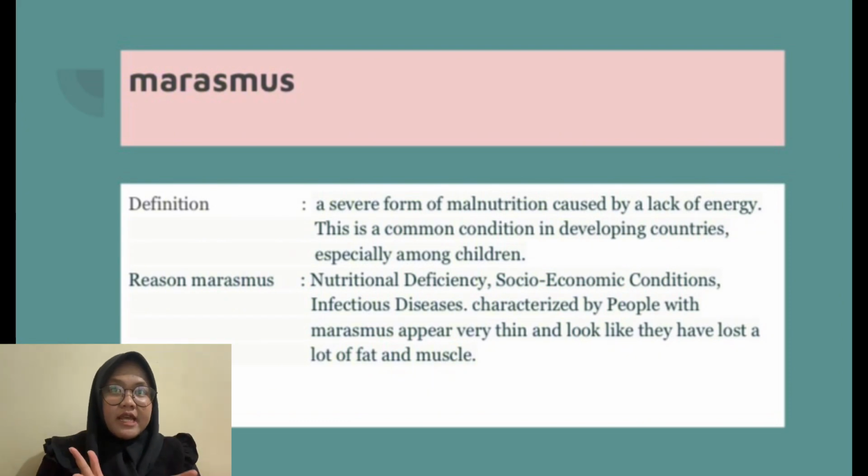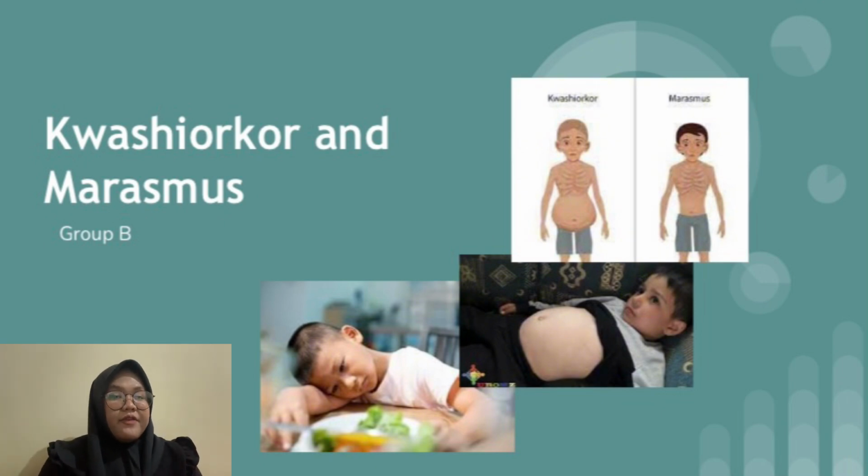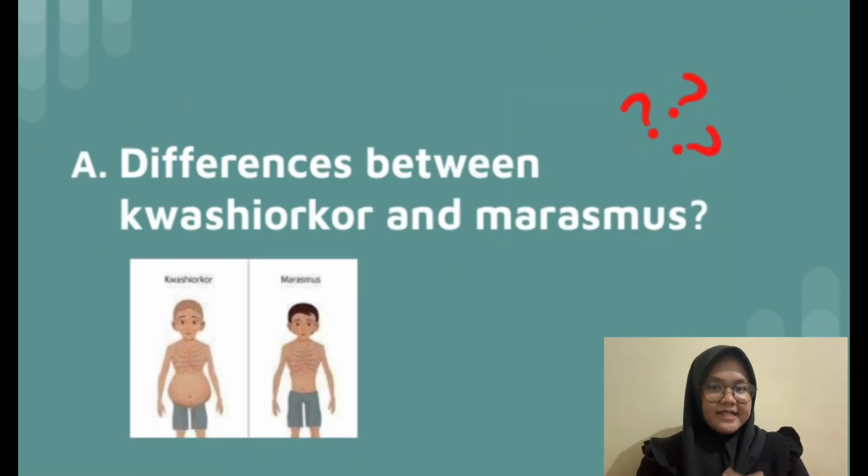As you can see in the first slide, there is an example of the bodies of children who have kwashiorkor and marasmus. The body is different from normal. So the next presentation will be explained by Natasha Jahwa.